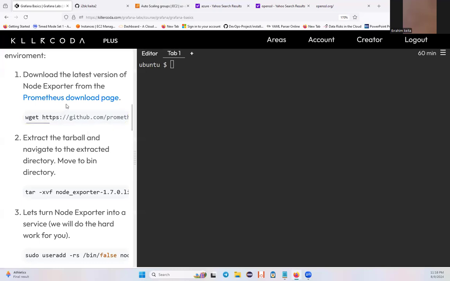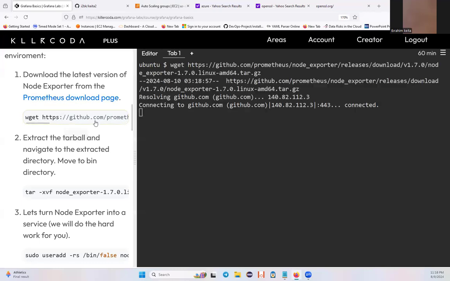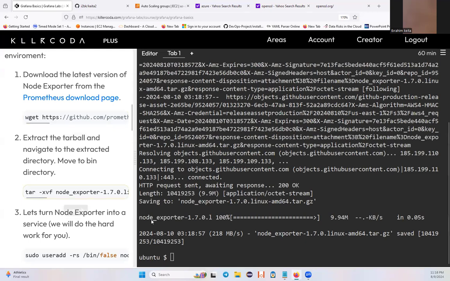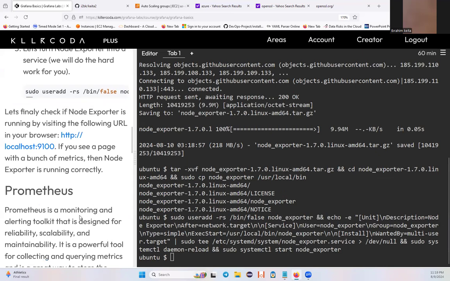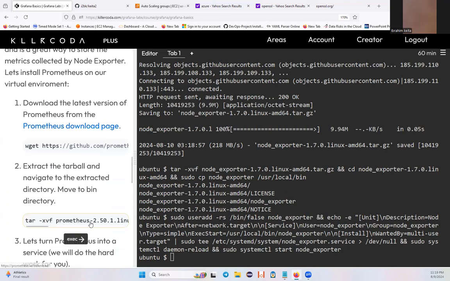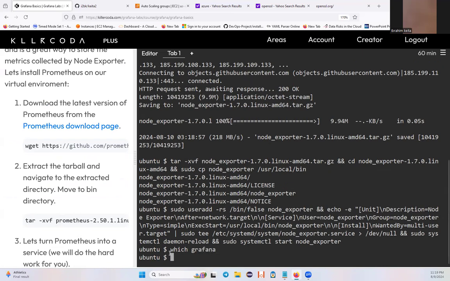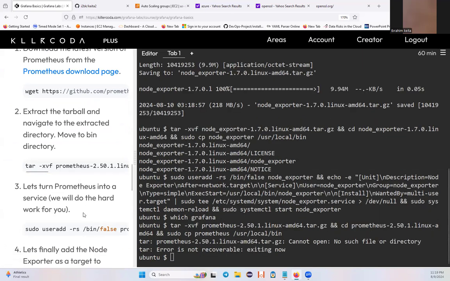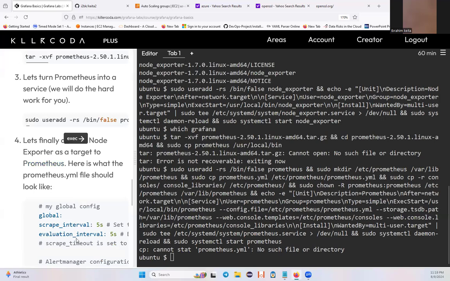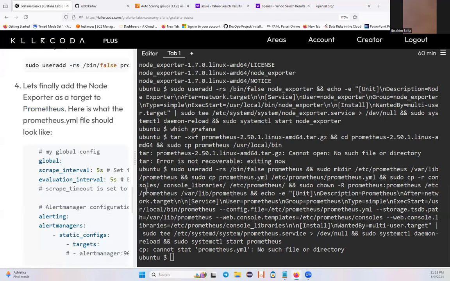You see, Prometheus download. So let's just do that. And then if I run all the command, let's say which Grafana. So I don't have it yet. I need to extract. So yeah, just do it, right?